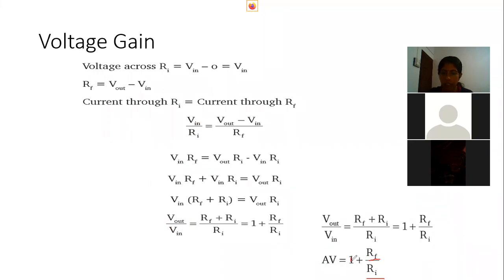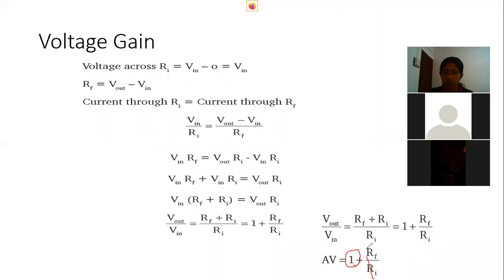If the ratio RF by RI is equal to 0, the voltage gain becomes unity. If we make it any other value, the voltage gain will always be greater than 1, because there is always a 1 in the equation.